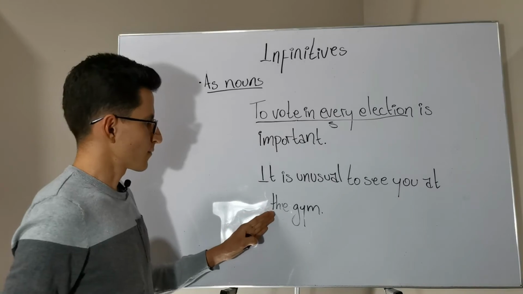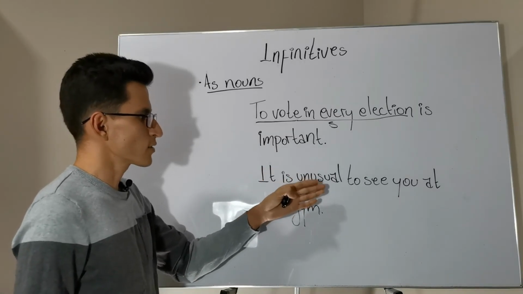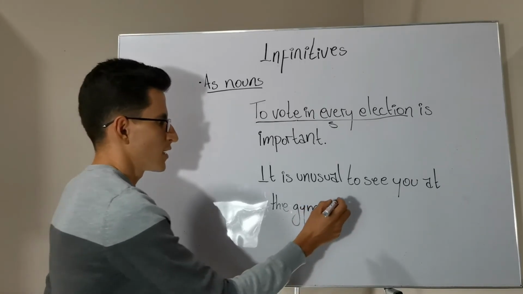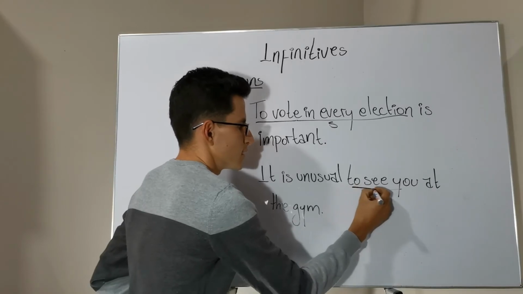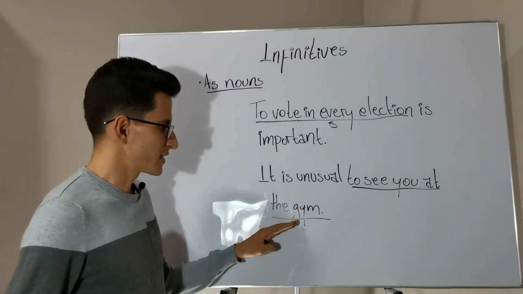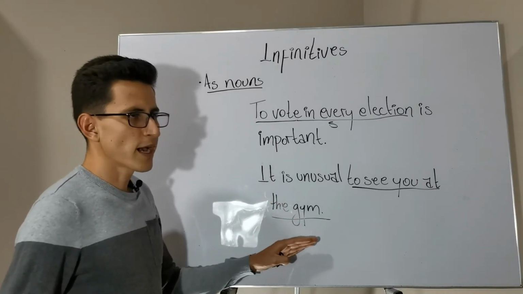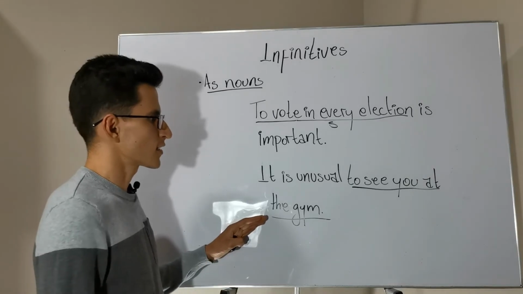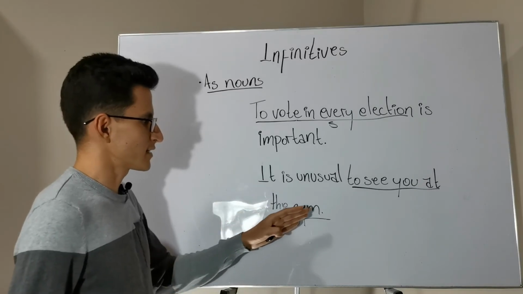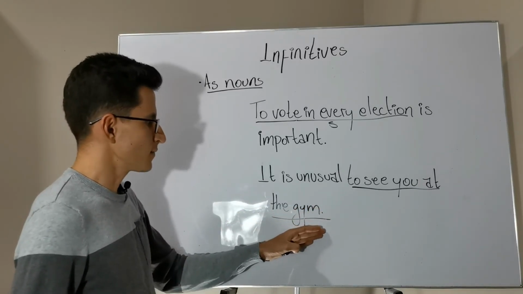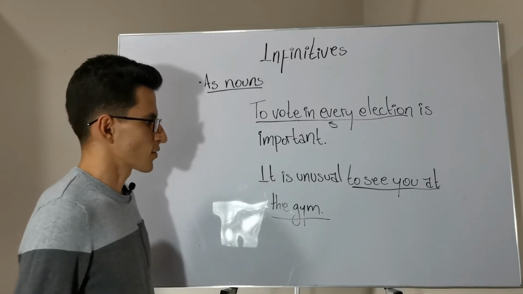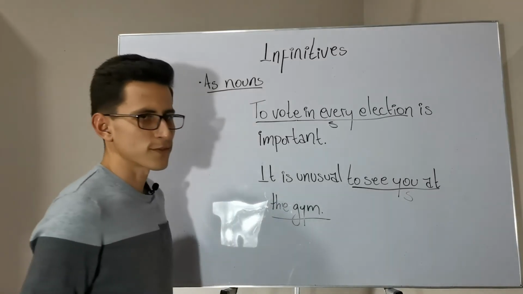In this other example we have, it is unusual to see you at the gym. Here we have this infinitive phrase, to see you at the gym. To see you at the gym is actually the subject of this sentence. Here we have an example of a structure of existence. So if we rewrite this sentence, we can say, to see you at the gym is unusual, and we eliminate the pronoun it. So this is again the subject.